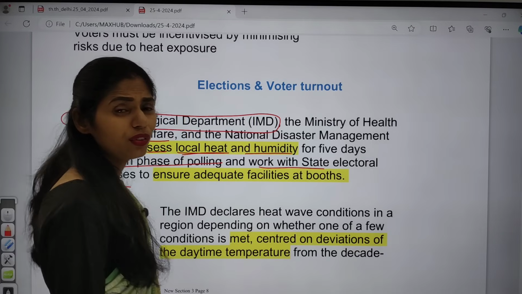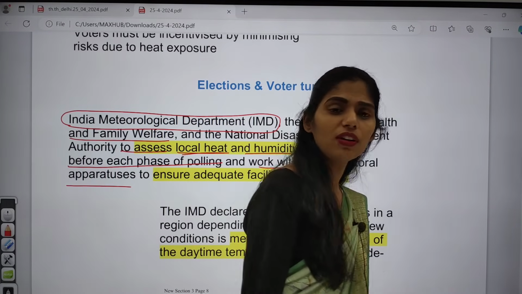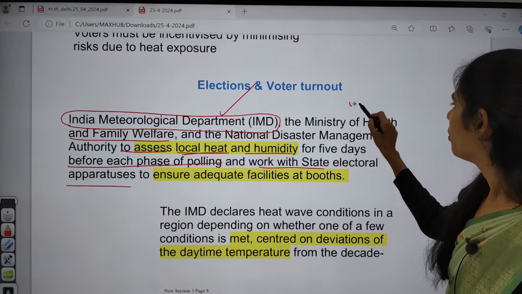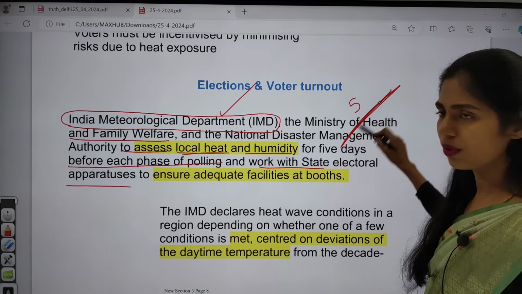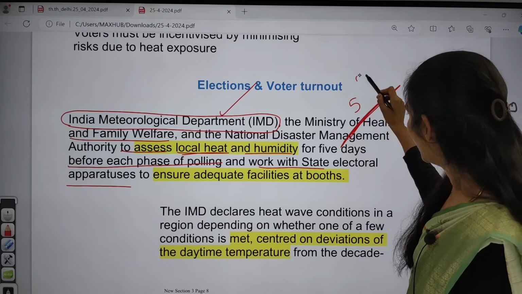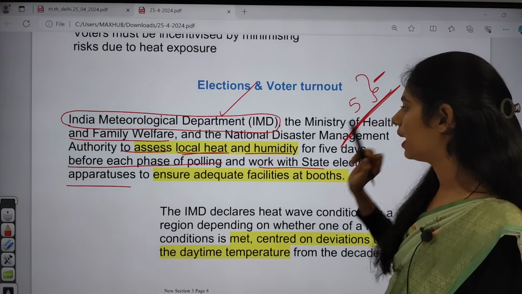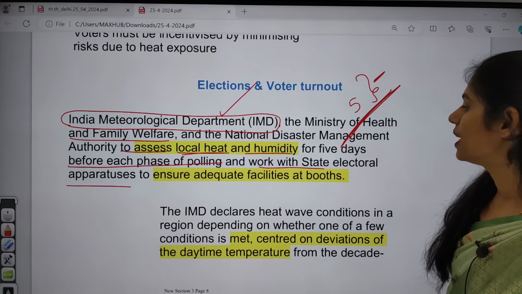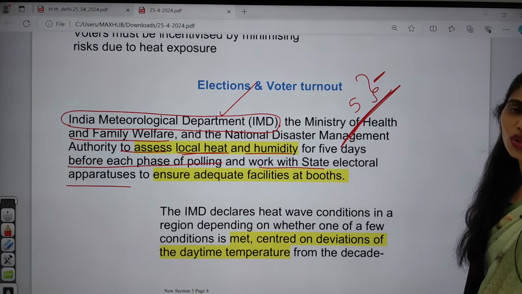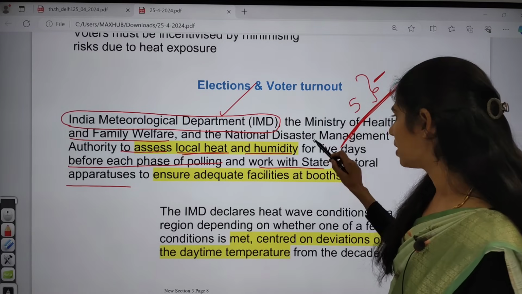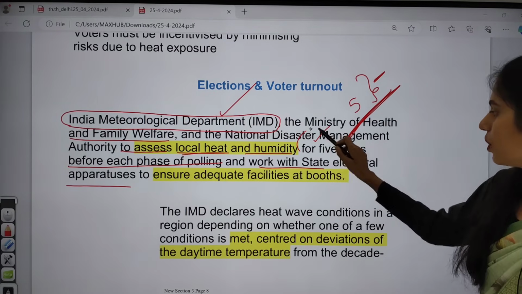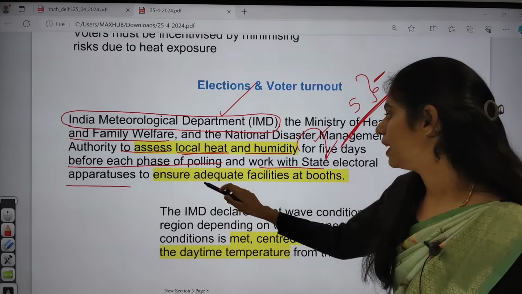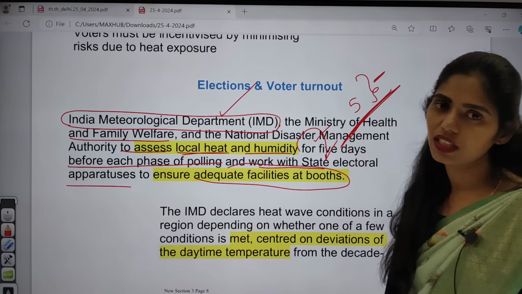That means there is now increased responsibility for IMD, because IMD needs to monitor for at least 5 days before the date of elections, recording how much local heat and how much humidity is present in that area. They give this data to the Election Commission of India, who will contact the state electoral apparatuses, and they will ensure proper adequate facilities at these booths.